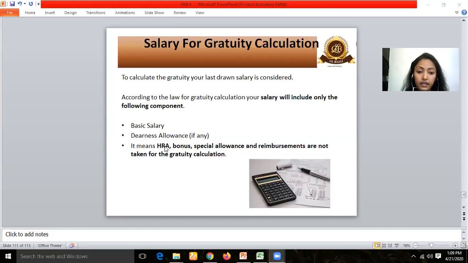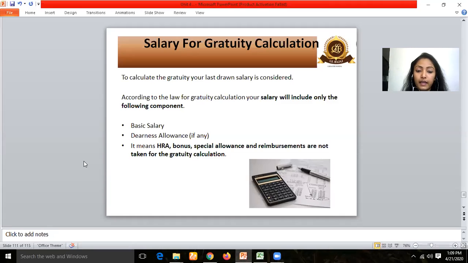That means HRA, house rent allowance, bonus, if an employee has received some bonus, any special allowance that the employee has received and that has been included in his salary for that particular month, and any sort of reimbursement, maybe related to some payment he has made on behalf of the organization and for which he has received reimbursement, would not be considered as your salary, and would not be taken for gratuity calculation. Yes, you will receive that as gross salary in your bank account, but for gratuity calculation, only basic salary plus dearness allowances would be considered. So I hope this is clear to all of you.